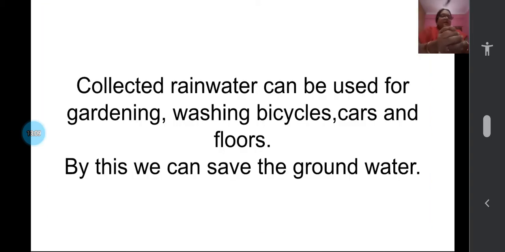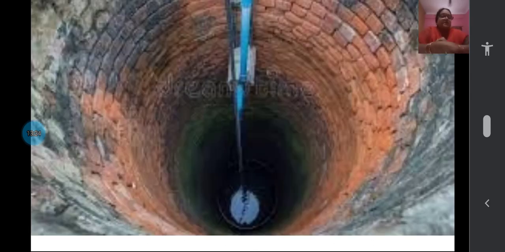See, collected rainwater can be used for gardening, washing bicycles, washing cars, cleaning the floors. By this we can save the groundwater, so that you won't be taking groundwater for 10 buckets. One bucket is 15 liters, so you will be saving so many liters of water by rainwater harvesting. Now see here, children, this is the groundwater. See how difficult it is to get the groundwater. When we keep on taking the groundwater, it will be used up. You will be using it for your home, and like that in the street so many people will be coming and taking, so that it will dry up.